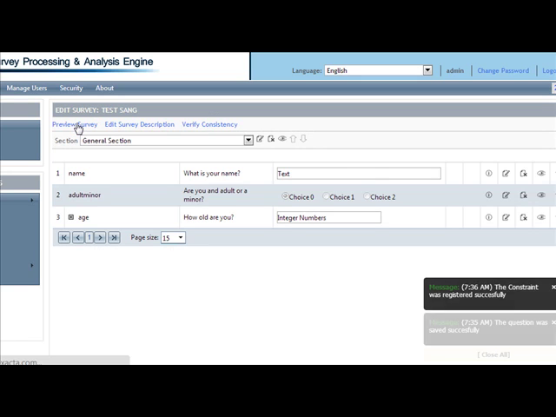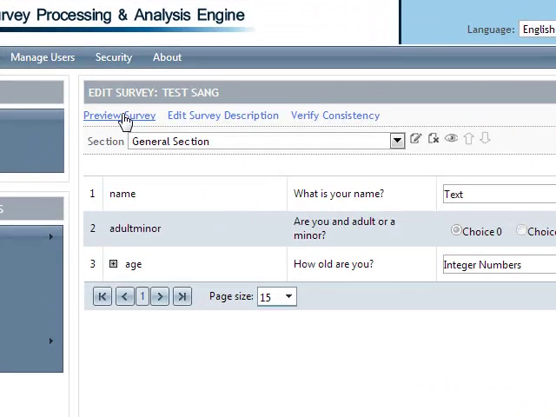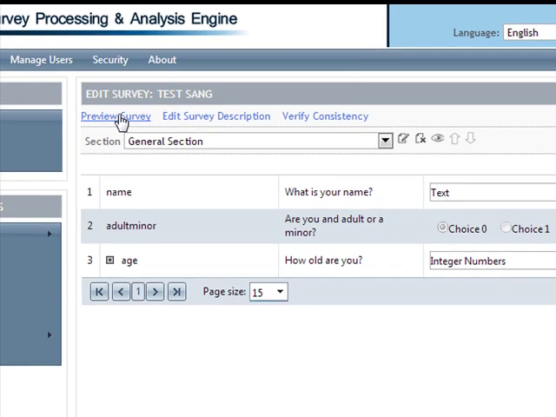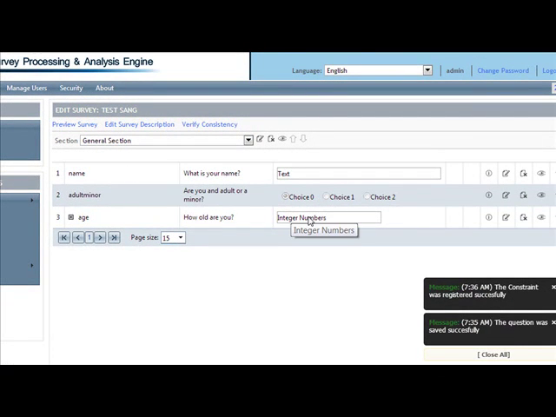But what if we want to do something a little bit more complex? Say, for example, we want to check if he's a minor, then the age must be under 18, otherwise he or she should have chosen the adult option.